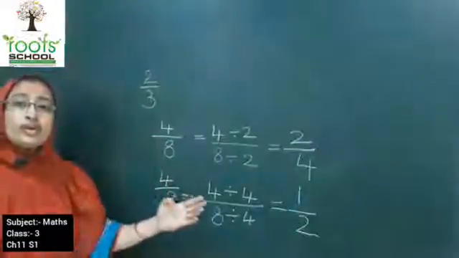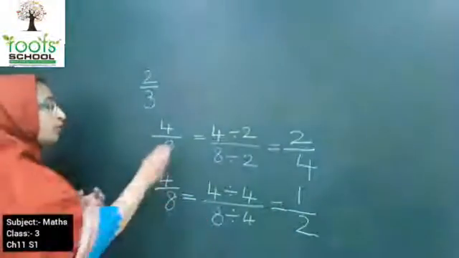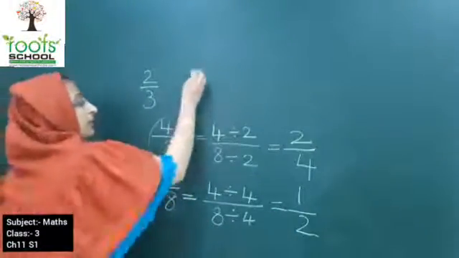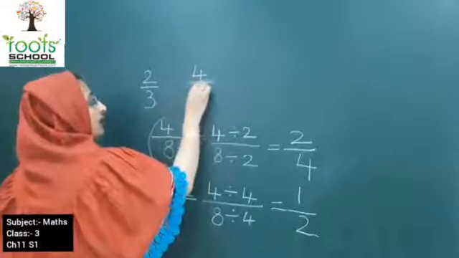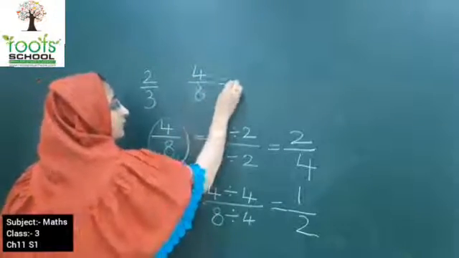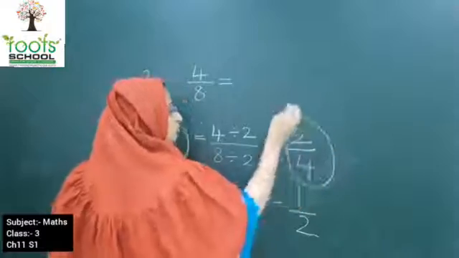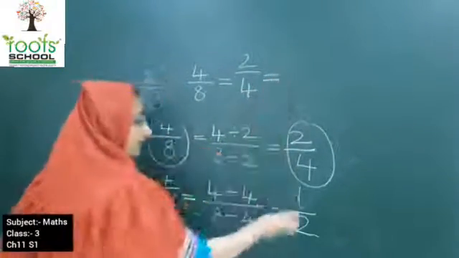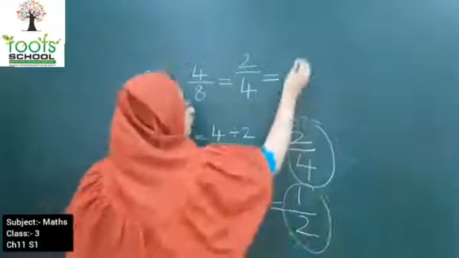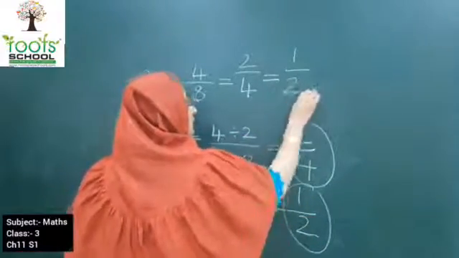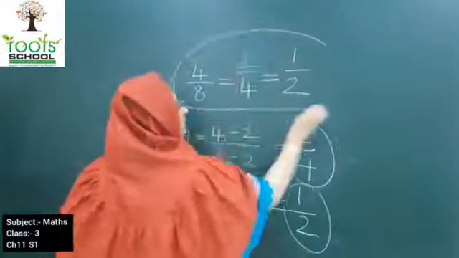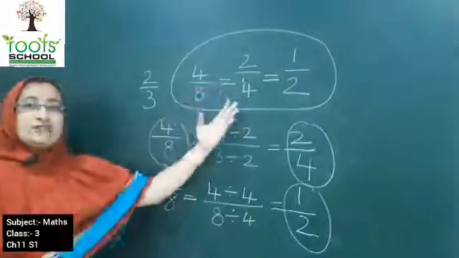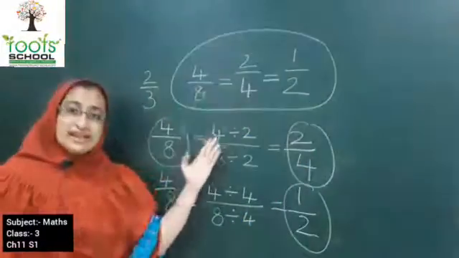So what are the two equivalent fractions you got for 4 upon 8? 4 upon 8 equals 2 upon 4 and 1 upon 2. So these are equivalent fractions for 4 upon 8.